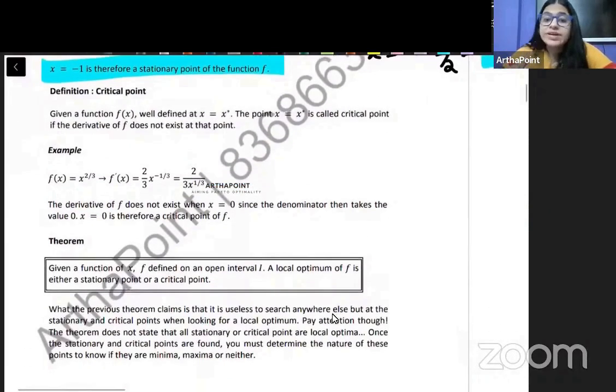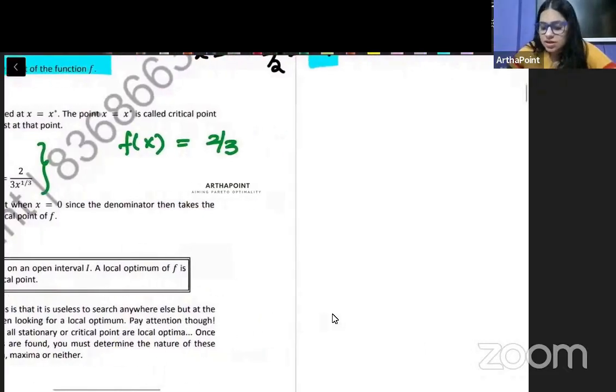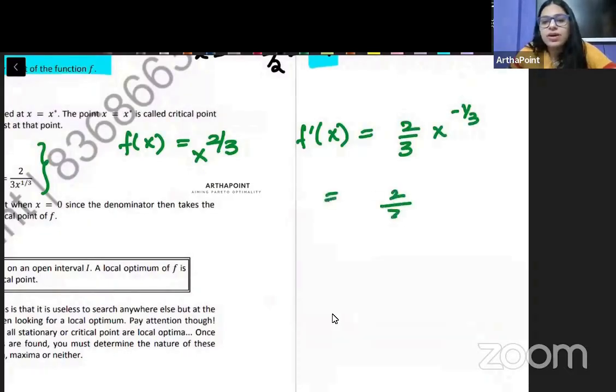Now let us talk about critical point. अब ये critical point कैसे different है? A critical point is any point such that the derivative does not exist at that point by equating it to 0. An example of that can be this function f(x) is equal to x to the power 2 by 3. So if I go ahead and I find f dash x, क्या होगा? Power comes down, power reduces by 1. So this will be 2 by 3 into 1 by x to the power 1 by 3.